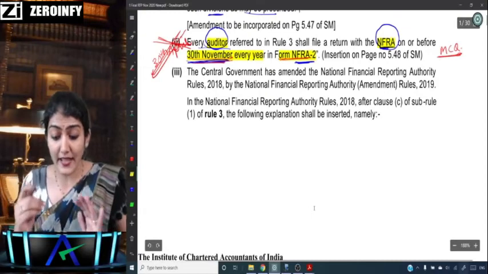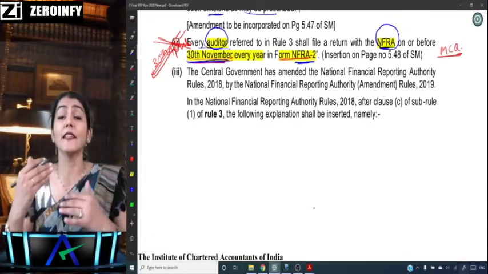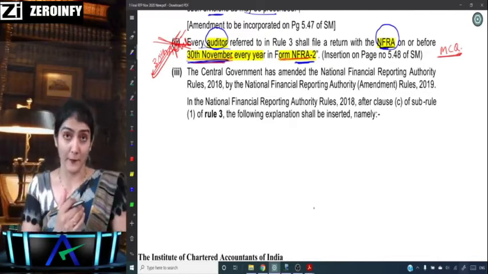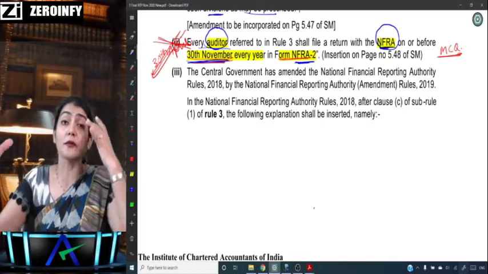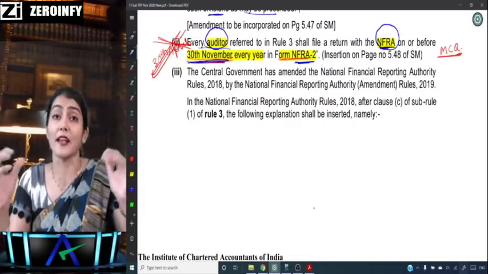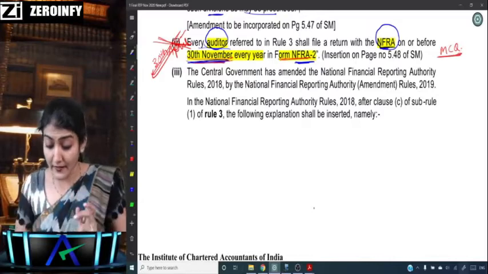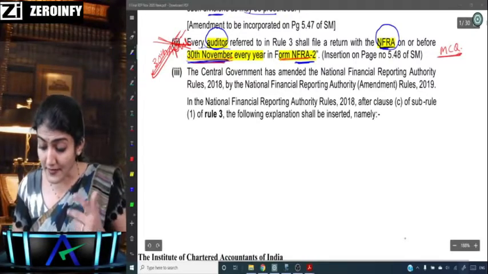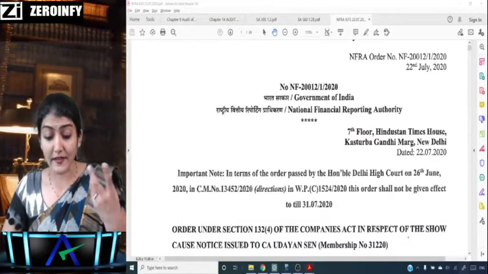Okay, and then we also have in section 132 the study regarding the applicability of NFRA: which are the companies, which are the audit firms, which are the auditors that will come under the purview of the NFRA. And recently the NFRA has passed an order against one of the auditors in the ILFS case.